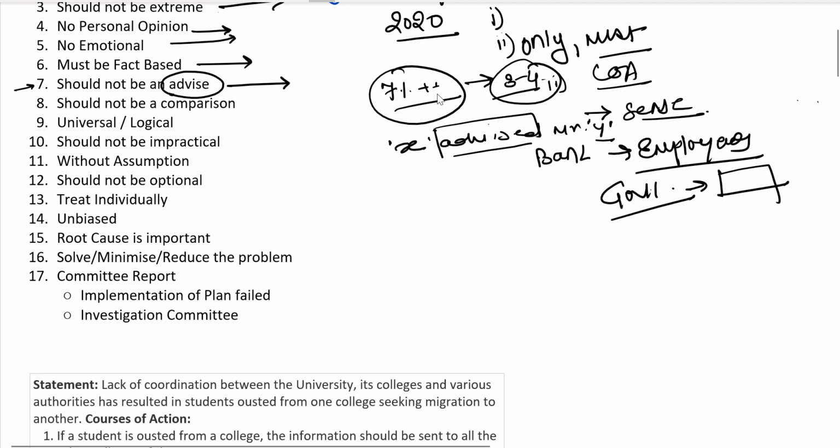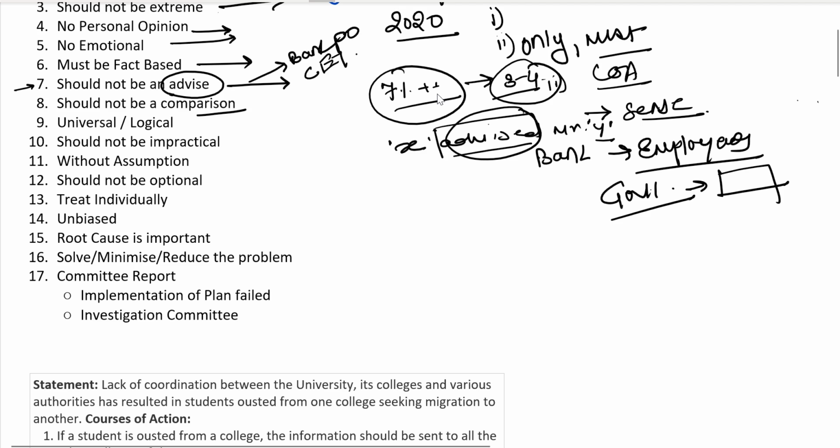So you need to be a little bit careful. It is not necessary that if the word advice has been mentioned, then it cannot be the course of action. If advice has been mentioned, then you need to read it and understand it. These kinds of statements are quite popular in the bank PO domain and the Maharashtra CET domain, right? So you might get these things quite often.